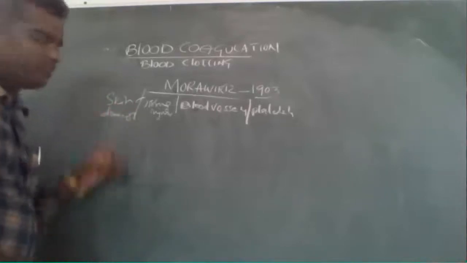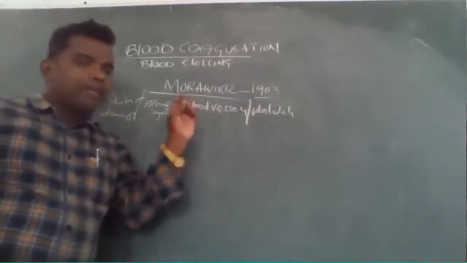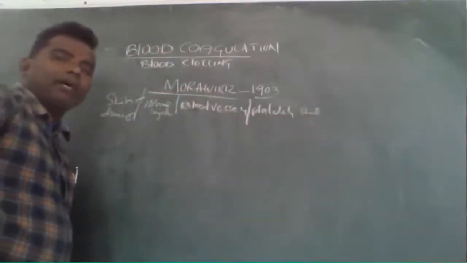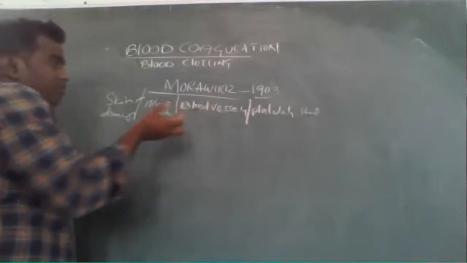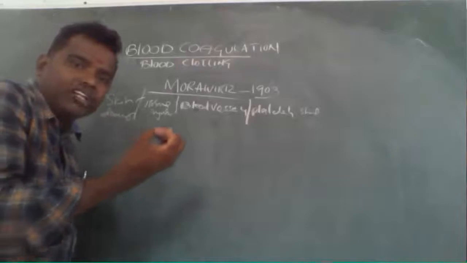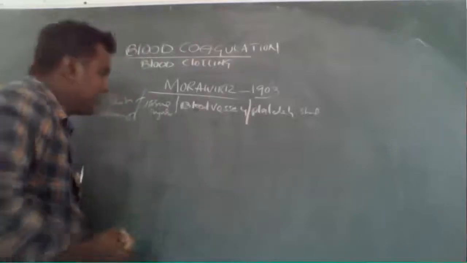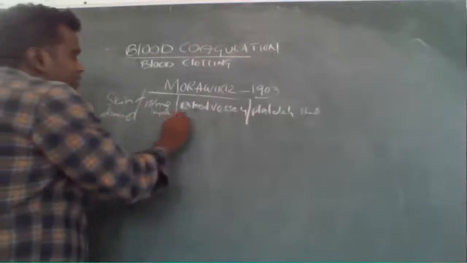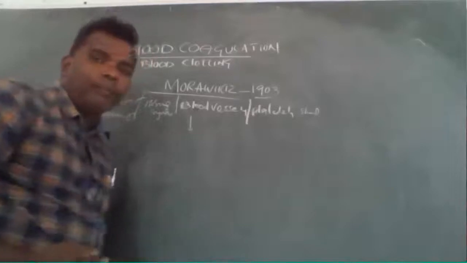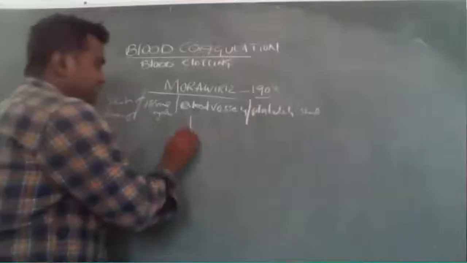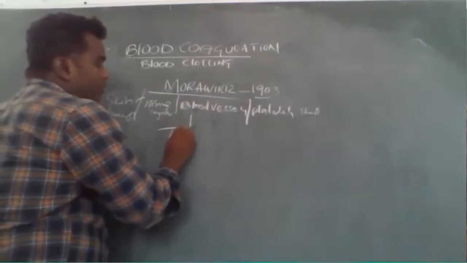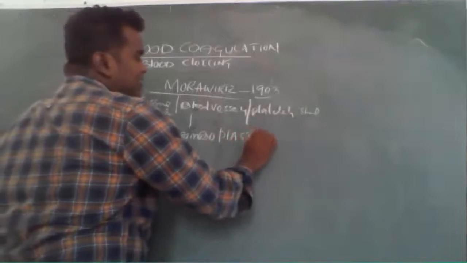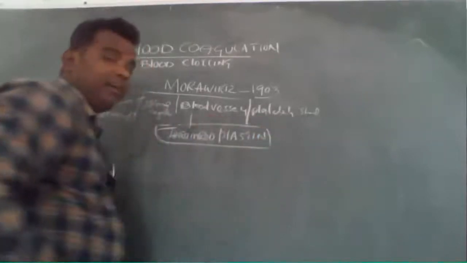In this condition, from the injured blood vessels, the injured platelets, injured tissues or skin damage, what happened? One factor is released. That factor is called thromboplastin. Which factor? Thromboplastin.